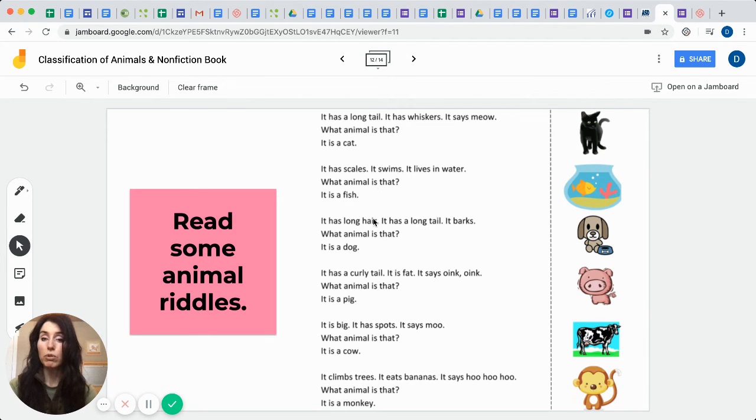So this is how you would create your riddle. So it has lots of adjectives and lots of nouns. It has scales. It swims. It lives in water. What animal is that? Well, it's a fish. And that was one of the animals that I did not go into great detail with you about today. I figured most of you have basic knowledge about fish and you would be fine. Okay, so that's how you would do that if you enjoy riddles.